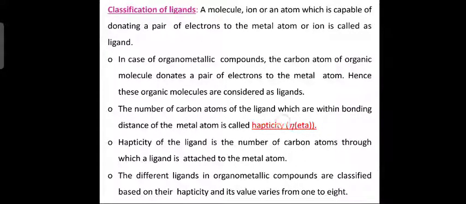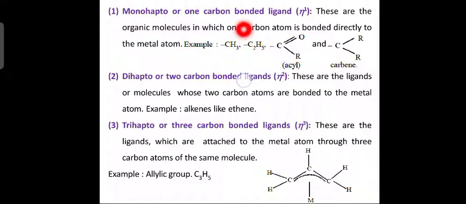Next slide. Now, we can see the classification based on hapticity. The first one is monohapto, or one carbon bonded ligand. How is it represented? Eta 1. Eta 1 means one carbon bonded. These are organic molecules in which one carbon atom is bonded directly to the metal atom, for example methyl group, ethyl group, or acyl group COR.